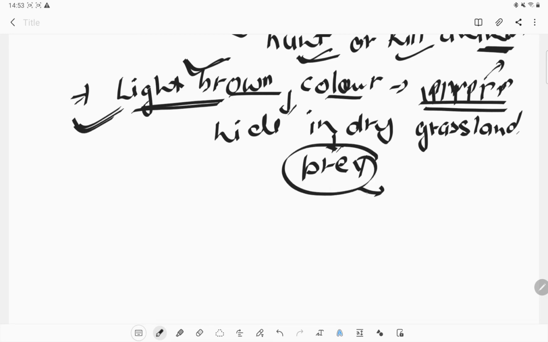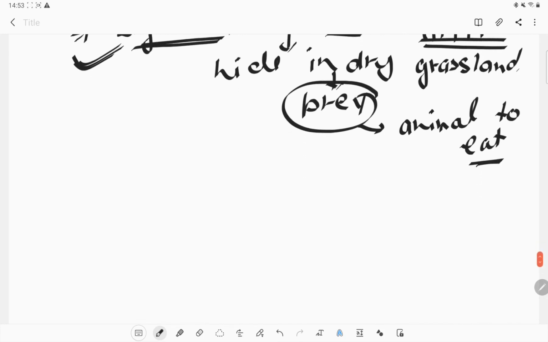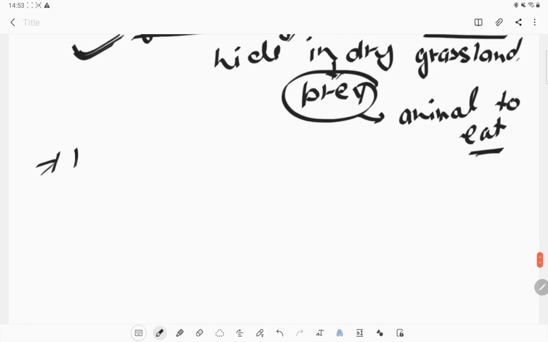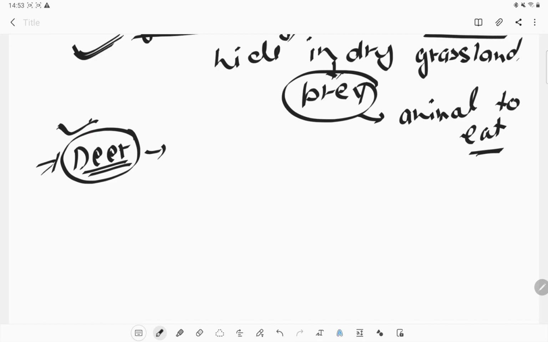And what is prey? The animals which a lion eats, that is the prey. Animals like deer are prey which predators like lions eat. So what kind of adaptation does a deer have to survive in the grassland?